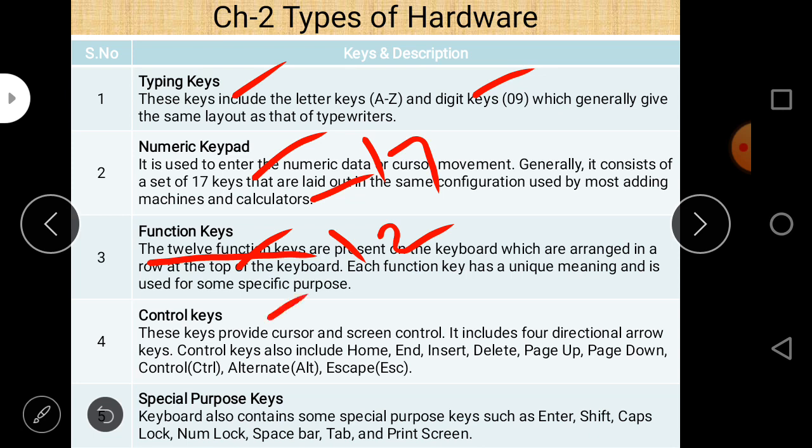And then control keys. These keys provide cursor and screen control, that's why they are called the control keys. They include 4 directional arrow keys: upward, downward, left, right.